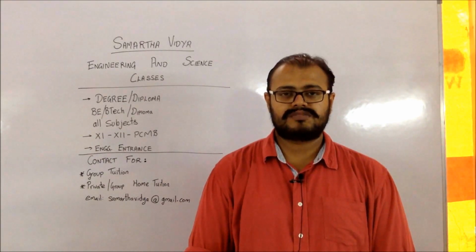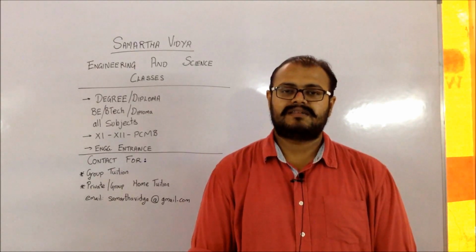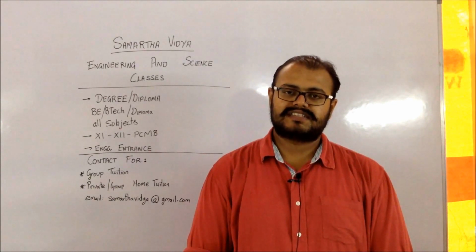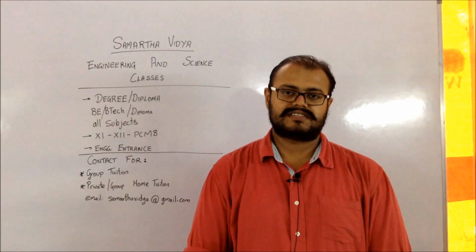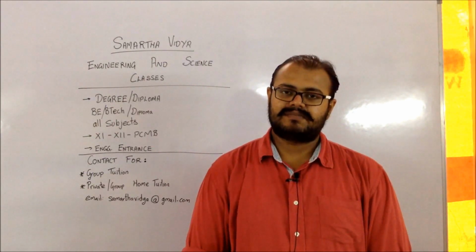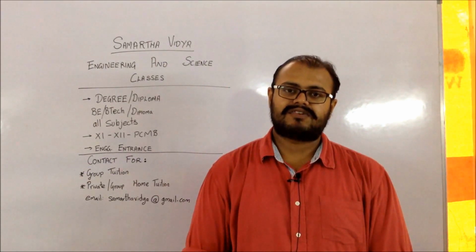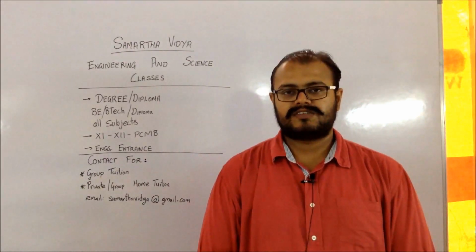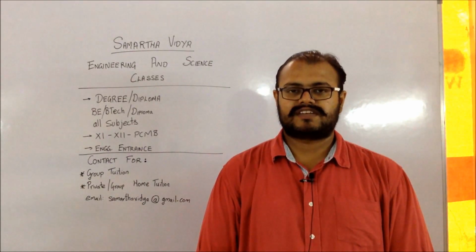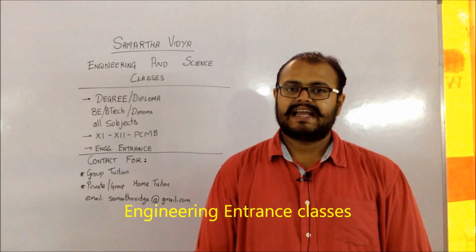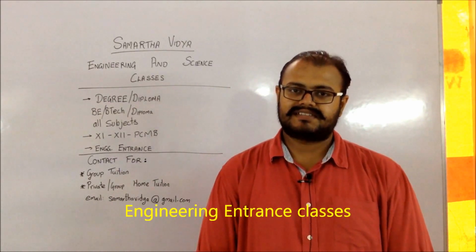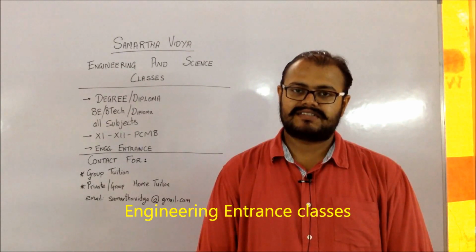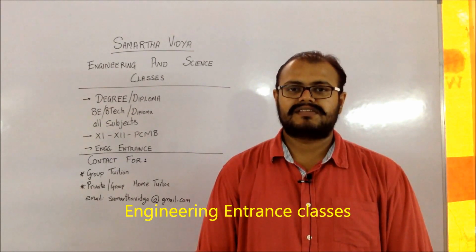For the non-autonomous universities, there will be a bifurcation between the home university and the outside home university. For home university, there is a 70% quota given, and for the other home university, there is a 30% quota given. Now for the ICT College, Institute of Chemical Technology, Mumbai, there is a 70% quota given for the state students and 30% given for the all India students.